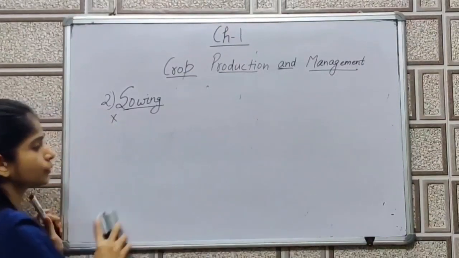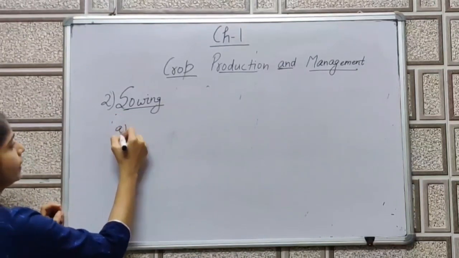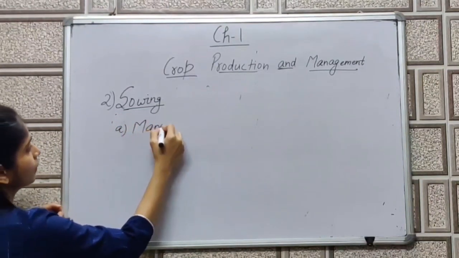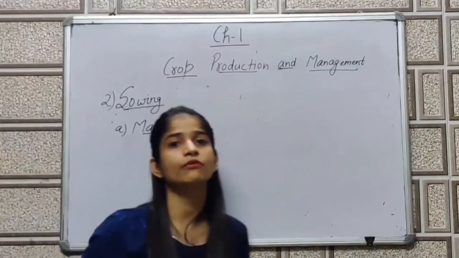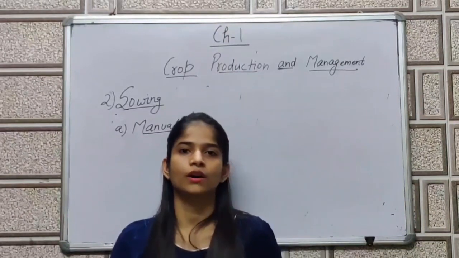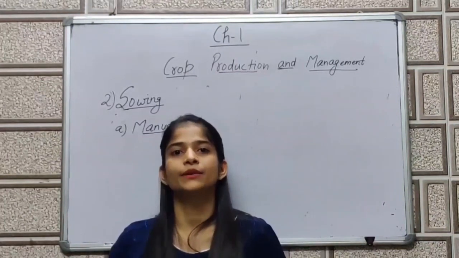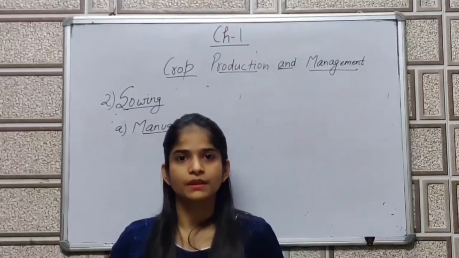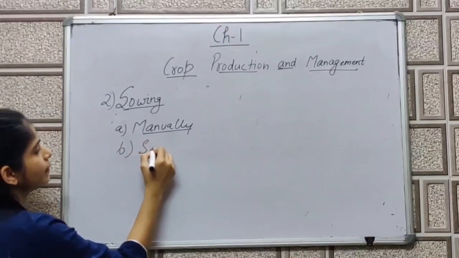The process of sowing can be done manually. In the manual method, the farmer will throw the seeds after a certain distance. This is the manual method which the farmers used in traditional times. Now the second method is the seed drill method.